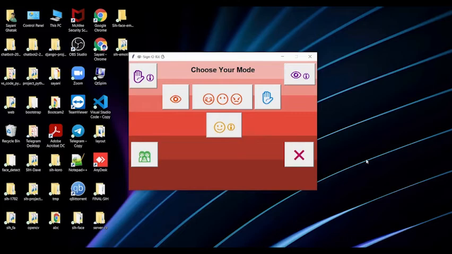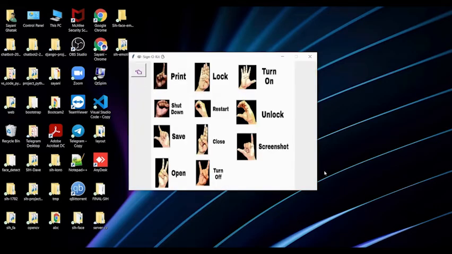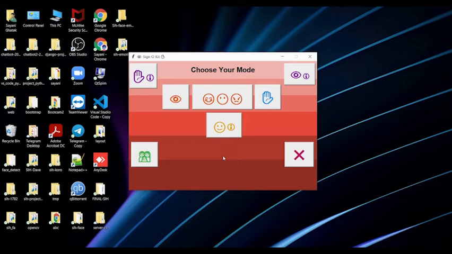So you saw our hand detection here, and here are the instructions for hand detection. Every instruction is present here, and you can see that in hand detection we are not using any other device like a mouse or keyboard. We are using nothing. We just use our hand for opening and closing a Word file and saving something in Word, and we can also lock and unlock our computer using just a hand gesture. So this was the hand gesture.